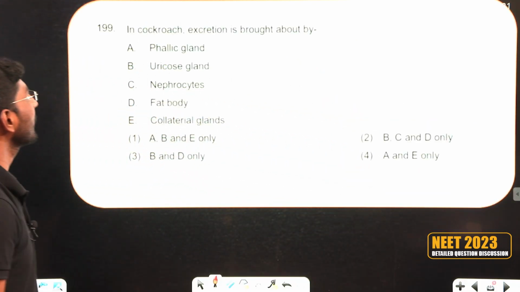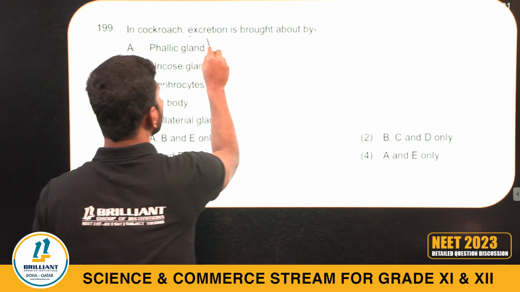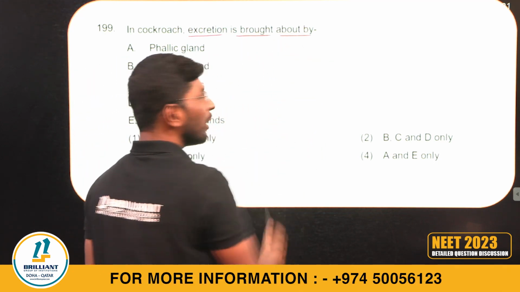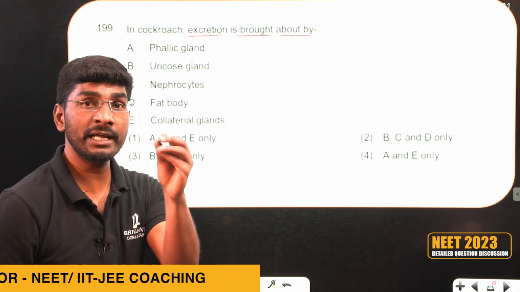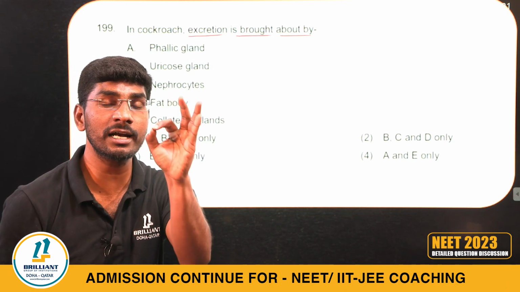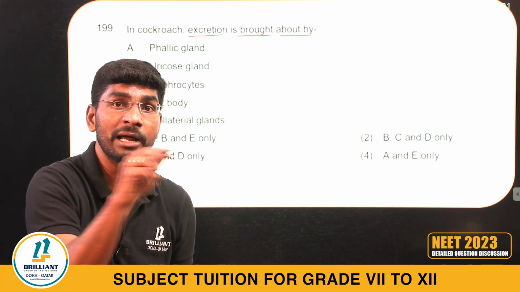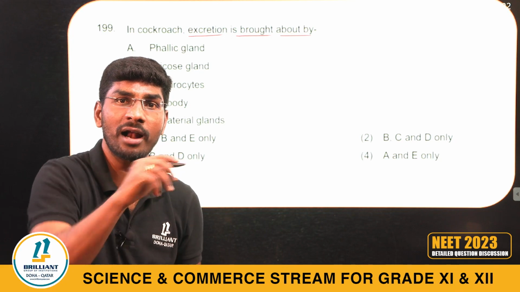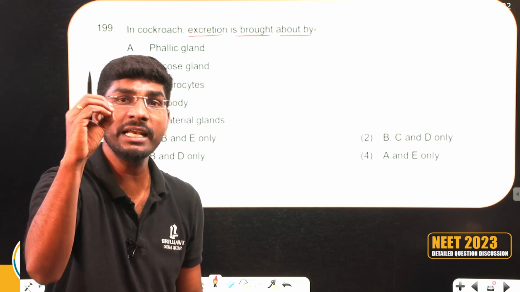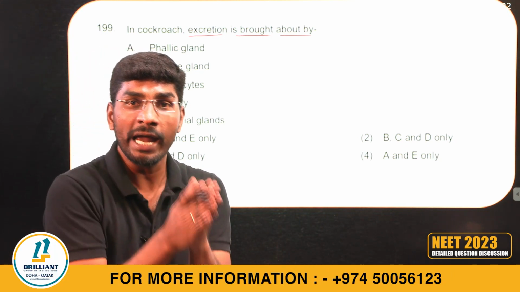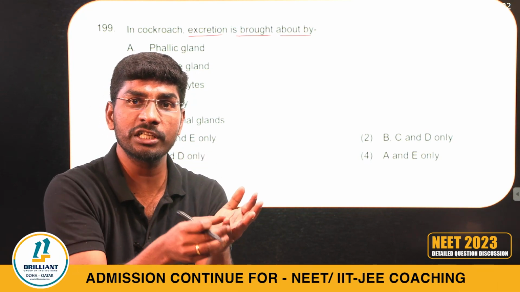199th question. In cockroach, excretion is brought about by. When I was explaining the anatomy of cockroach, NCERT line by line, I told you to mark this, underline this, because many times this type of question repeats. Excretory organs of cockroach are Malpighian tubules.